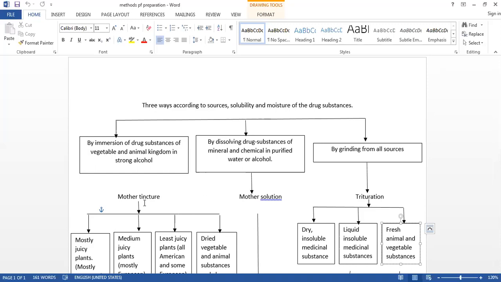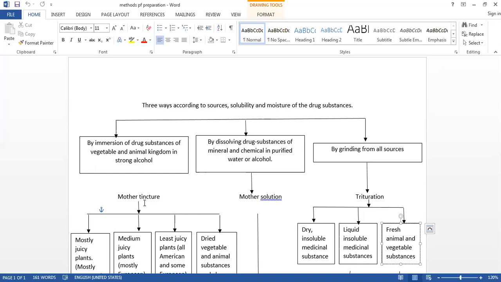The drug power of mother tincture is different in the different classes in the old method. By drug power of mother tincture, it means the strength of that mother tincture. It means the amount of drug in proportion to its solvent. It indicates the proportion of drug contained in the medicinal preparation. Suppose, for example, the drug strength of that mother tincture is 1/2. So this means one part of medicinal substance and 2 parts of the solvent, that is the strong alcohol, we are using in the first 4 classes.